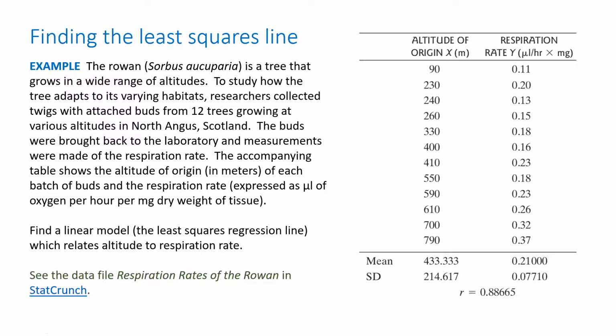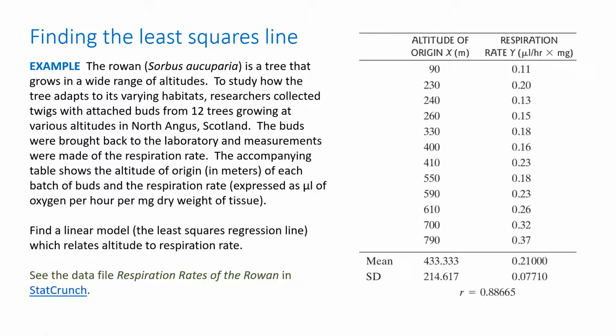So the line's not perfect, but it is giving us estimates. In this example, the one we just did, we found a slope of 0.0003. Let's see what units we've got here. We're measuring respiration rate, which is in microliters per hour per milligram. That was the y, and the altitude, the x, was in meters. So the slope's units are microliters per hour per milligram per meter.